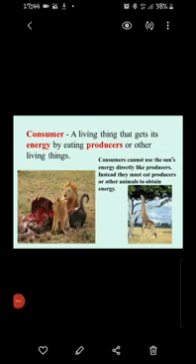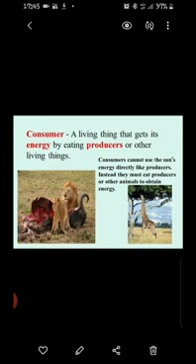Consumers are the living things that directly or indirectly get their food from the green plants only. They can also eat animals sometimes. A living thing that gets its energy by eating producers or other living things is known as a consumer.